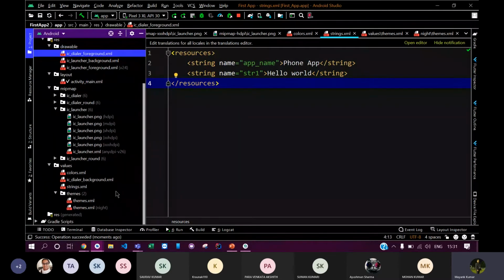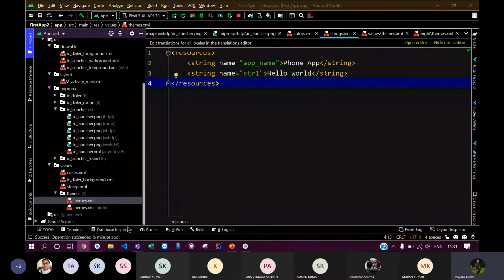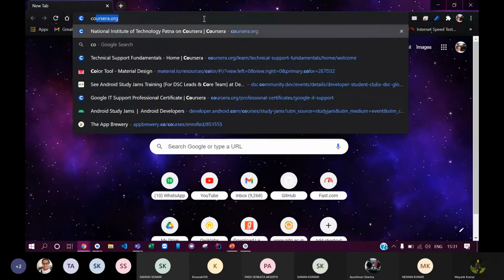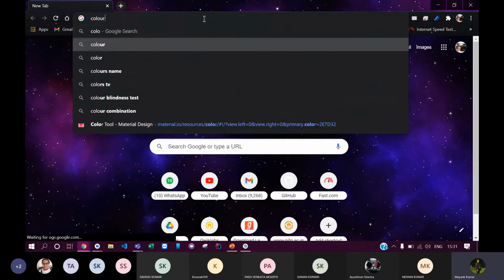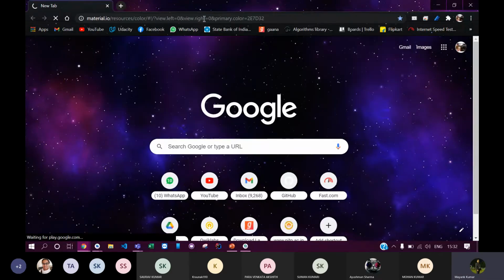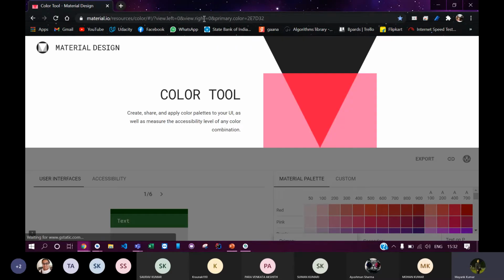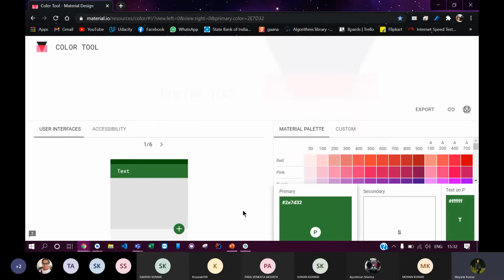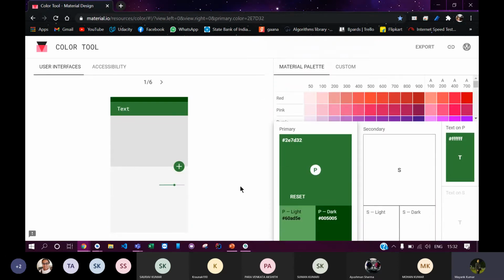Now let me show you one more thing. There is a color tool in material.io that helps you in choosing the best suited color for your app. It provides a much easier experience. You can see here that it provides me a basic interface or template of what my app will look like if I choose this color.